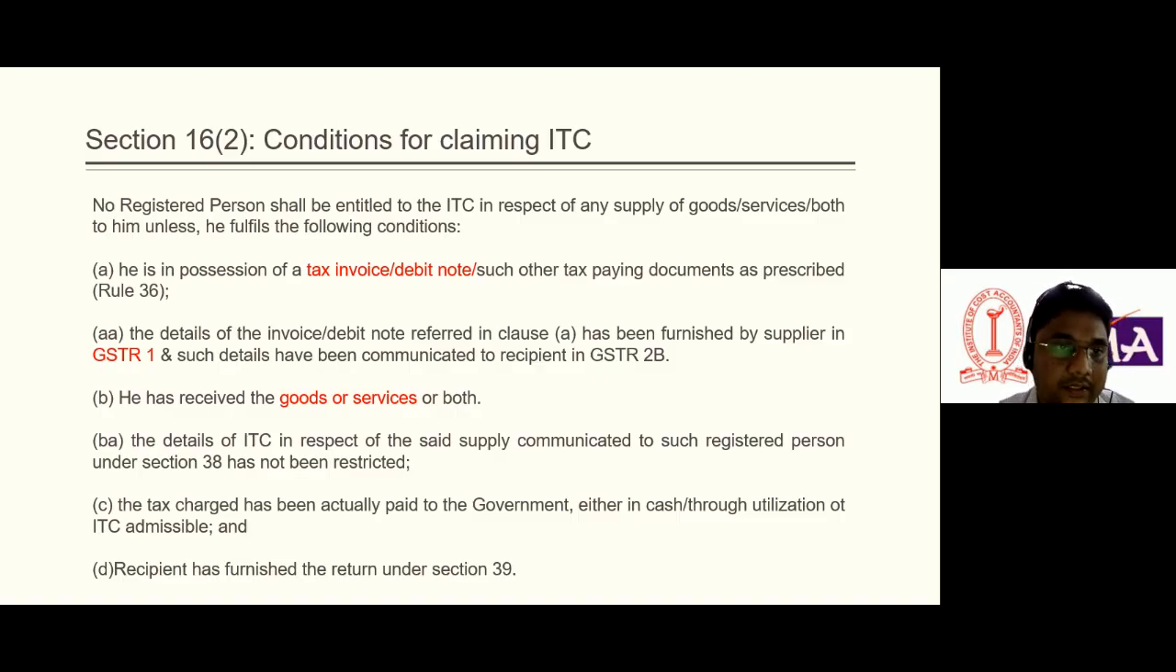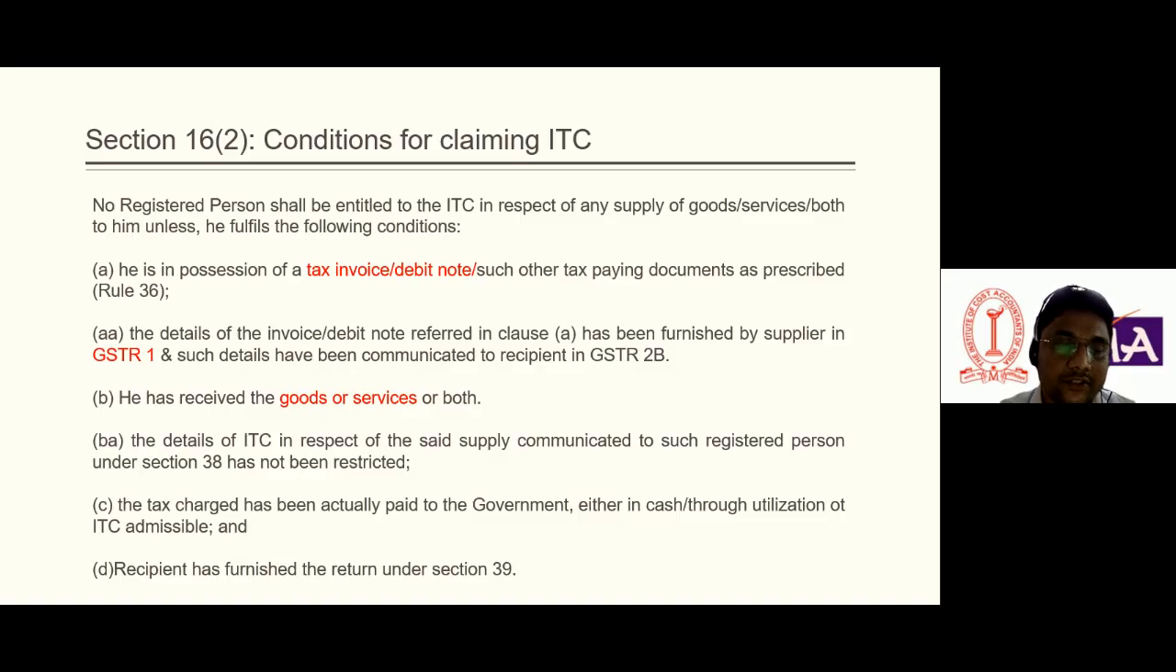These are the five or six conditions mentioned in Section 16 subsection 2. These conditions should be fulfilled before claiming the ITC. Otherwise, the concerned authority has the power to disallow the ITC. So these are the conditions mentioned in Section 16 subsection 2.